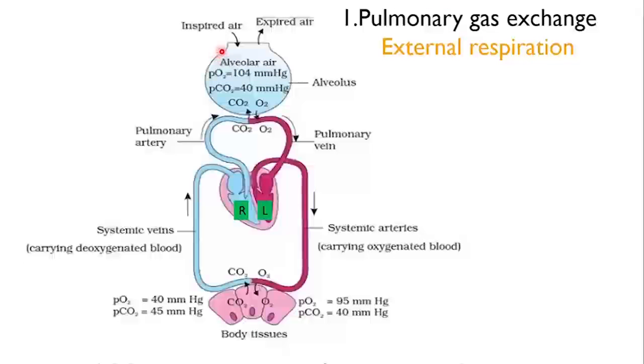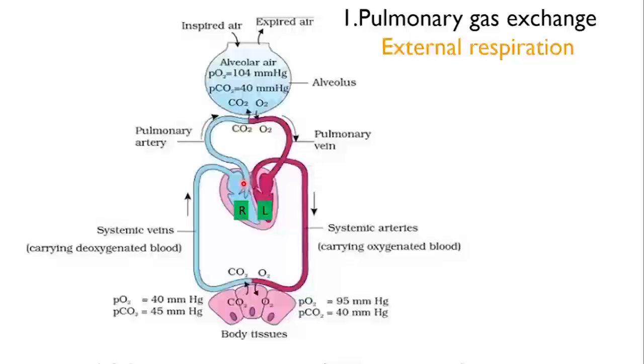Look at the diagram. The inspired air entering into the alveoli. This is the alveolus of the lung, and the alveolar air has oxygen and carbon dioxide here. The partial pressures are mentioned. We already know the values of partial pressures of oxygen and carbon dioxide. This is the heart. In the right chambers of the heart there is deoxygenated blood, and in the left chambers there is oxygenated blood, shown in red color, and deoxygenated blood is shown in blue color.